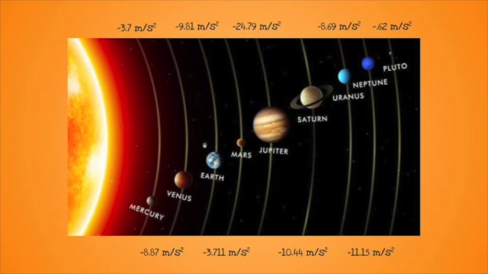On Uranus, negative 8.69 meters per second squared. On Neptune, negative 11.15 meters per second squared. On Pluto, negative 0.62 meters per second squared. Once again, all of these constant accelerations are dependent on the planet's masses and sizes.